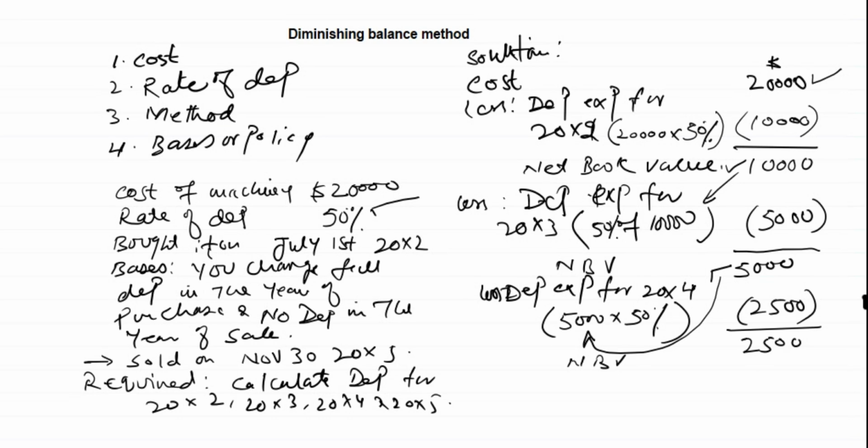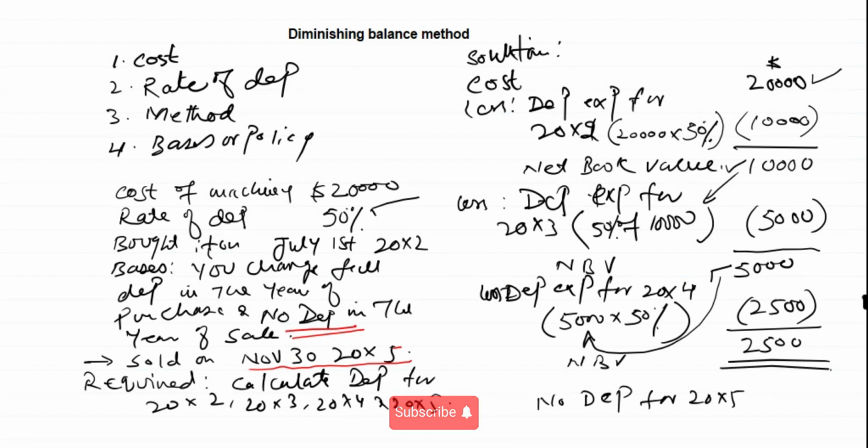What about depreciation for 20x5? No depreciation for year 20x5. Why? The reason is that the policy or the basis is that you charge no depreciation in the year of sales. You sold it on November 30th, and that's why there will be no depreciation for 20x5. Have you got it? So this is the reducing balance method.